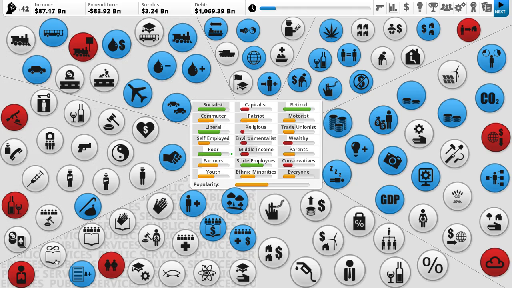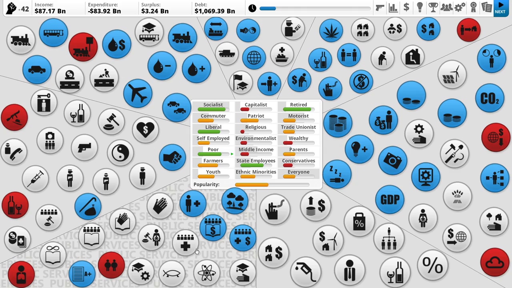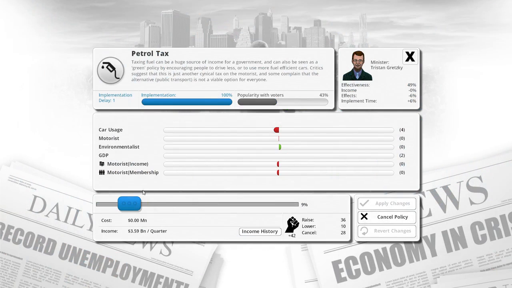Okay, let's see now. Public libraries, education, equality, and retired. Let's see. We're going to have to have a look, I suppose. We wanted to raise the petrol tax, I believe. Because that's going to, let's call it about 50, yeah. That's going to be a huge deterrent for car usage.